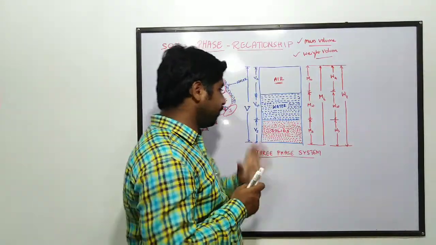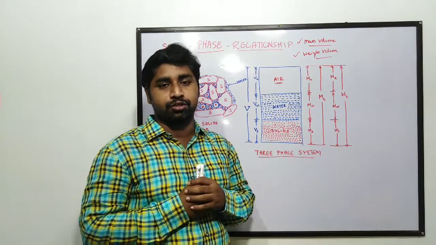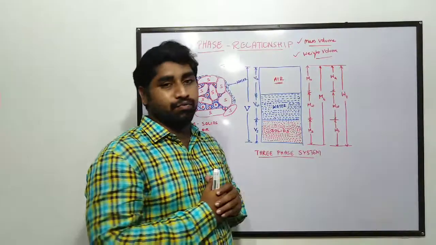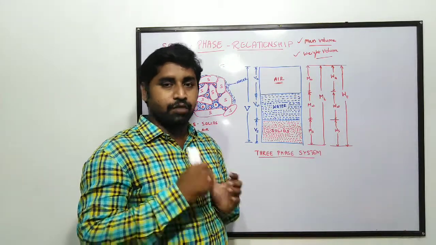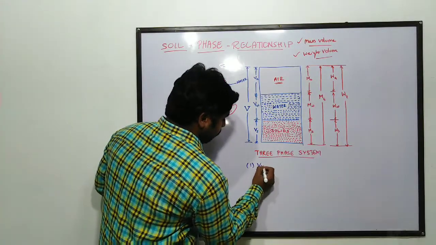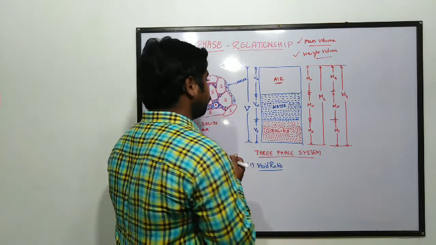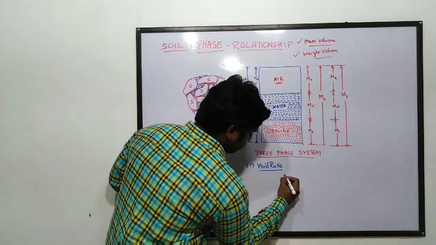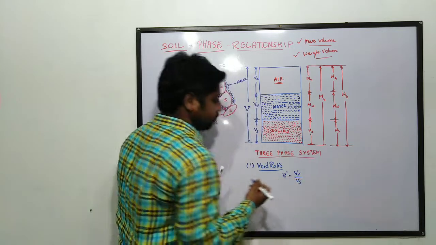With the help of the phase diagram, there are three volumetric proportions or volumetric ratios which can be derived easily, and which are very useful in our geotechnical engineering. The first one is void ratio. What is this void ratio? It is the ratio of volume of voids to volume of solids: e equal to Vv by Vs.